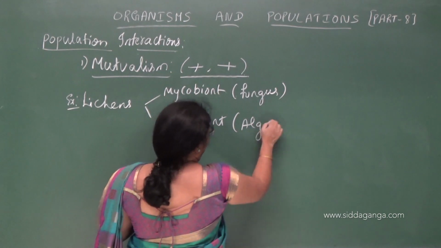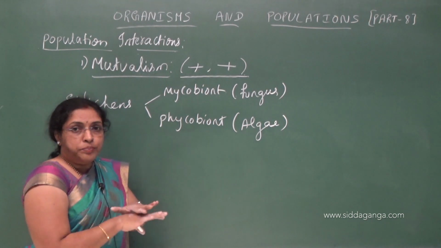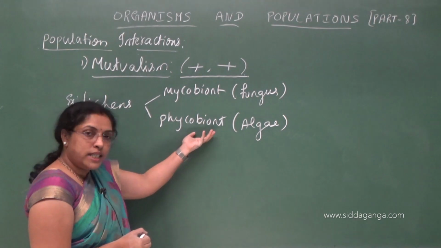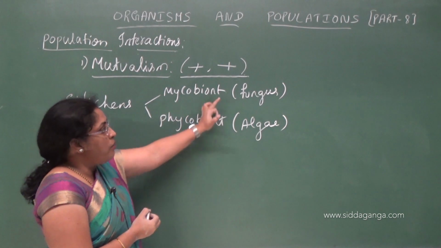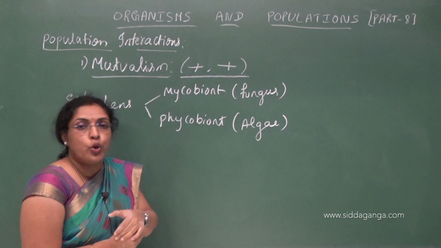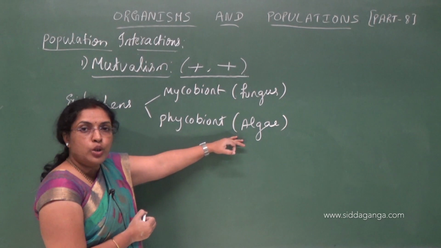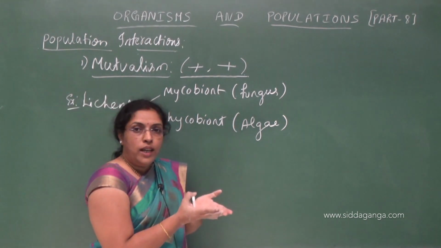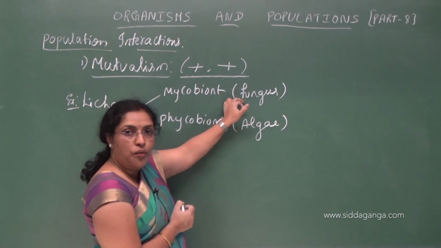Mycobiont is fungus, and the phycobiont is algae. Here the algae need some substratum for growth. That substratum is provided by fungus. Fungus are heterotrophic in nature, they cannot produce food. Algae are autotrophic in nature, they are able to produce food. For their growth they need some substratum. That substratum or shelter is provided by fungus.